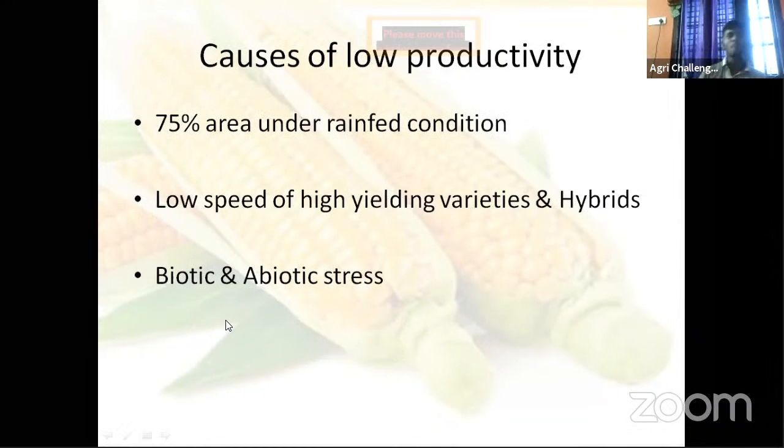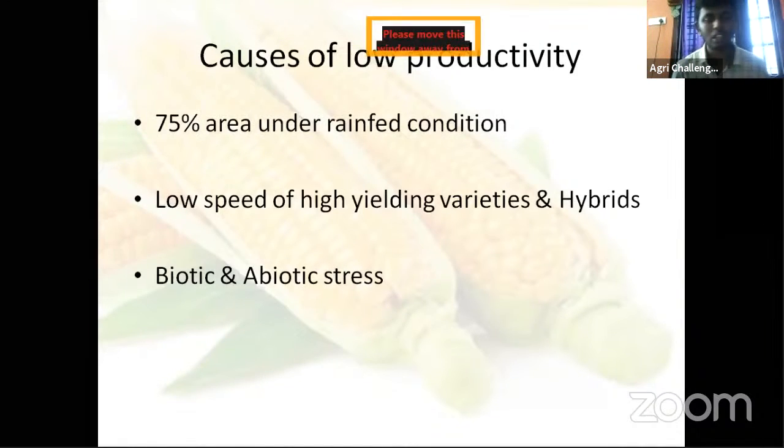Then causes of low productivity of maize. Yes, I told you there is very low productivity compared to the world average. India's productivity is around 2.5, half of the world productivity. Why? Because 75% of the area is under rain-fed condition. Soil moisture is not available at critical stages. Then your crop growth and development for yield is going to be hampered, going to be affected. And 75% of the area depends on rainfall.